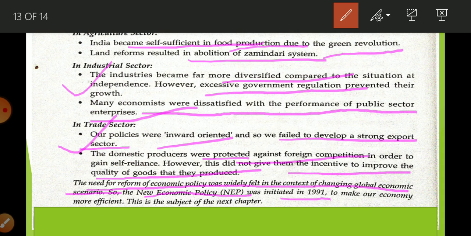They don't think about decreasing the price. There is no competition, and they enjoy monopoly control of the market. And there is no export promotion, so we have very little foreign exchange in our hands. So these are the demerits. Because of that we were compelled to adopt the new economic policy, known as liberalization, privatization and globalization.